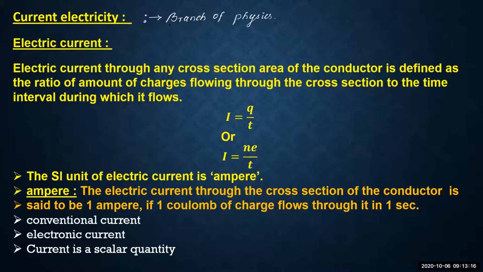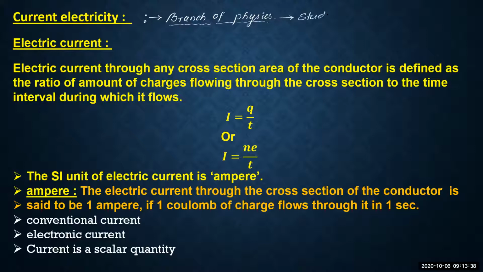Just like the other branches of physics, just like the optics, just like the magnetism, dynamics, statics, like that. Current electricity is also a branch of physics, and it mainly deals with the electric current.